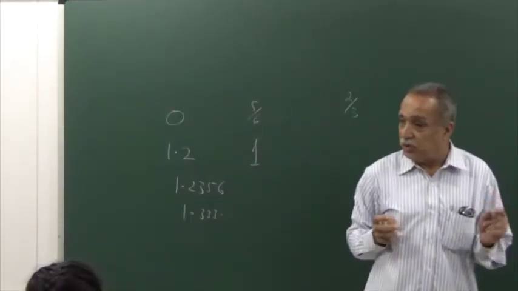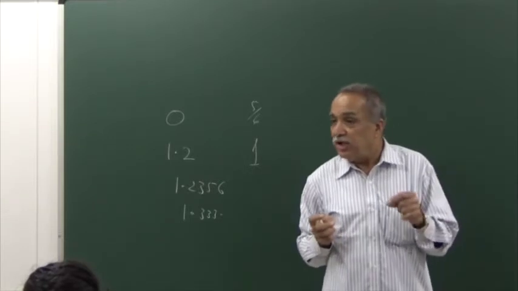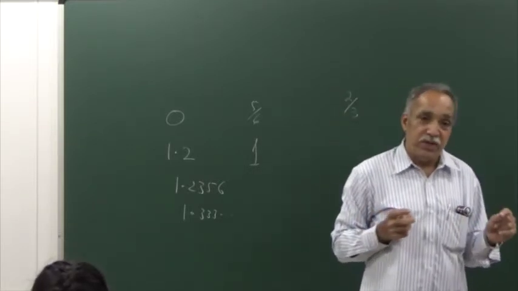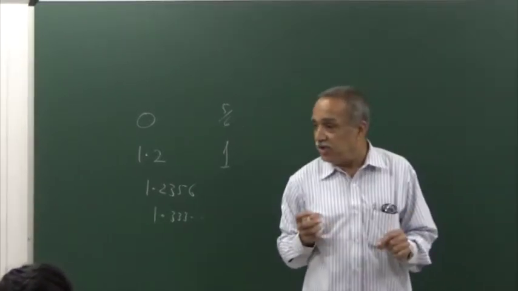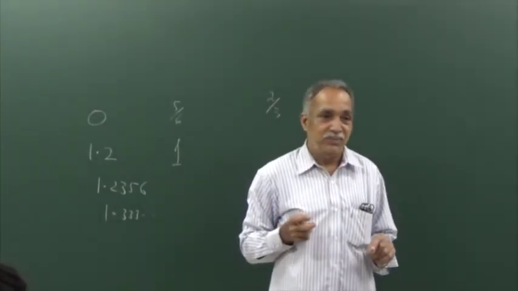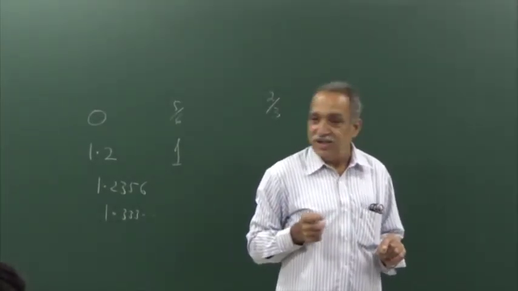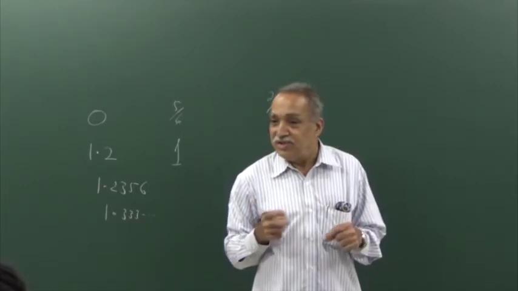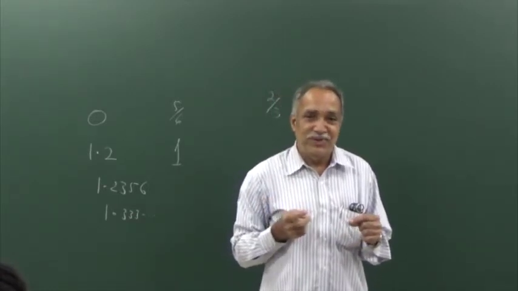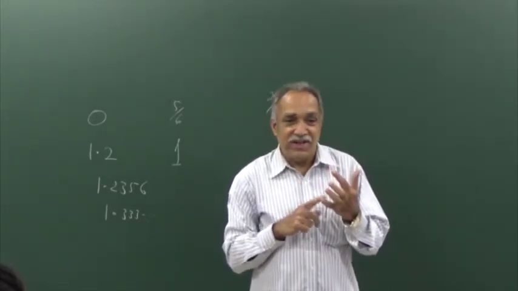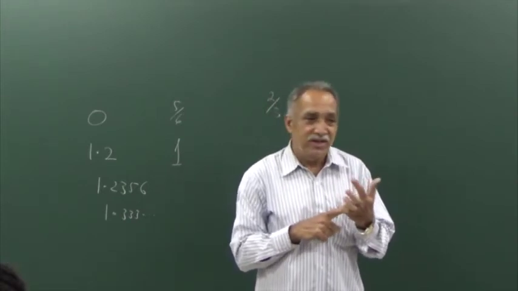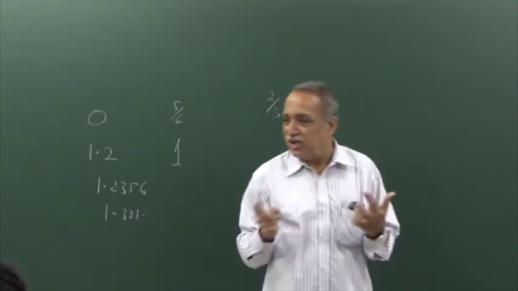Irrational numbers are those which are not expressible in the form p by q, where p and q are integers, q not equal to 0. In a way, we teachers are cheating you. When you ask what is a real number, I say it is either rational or irrational.